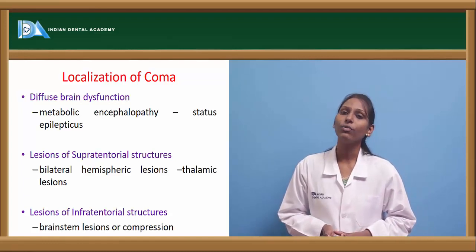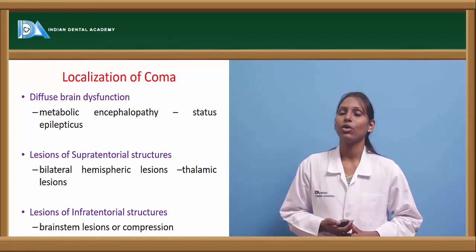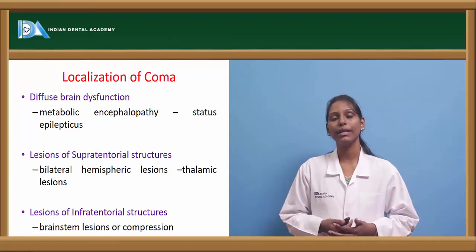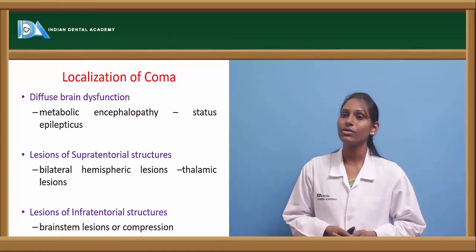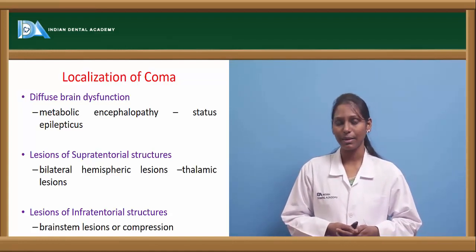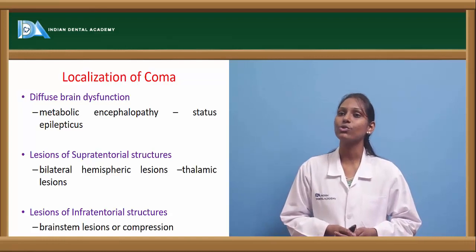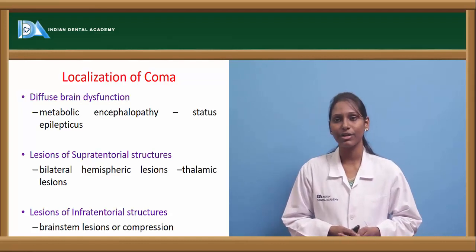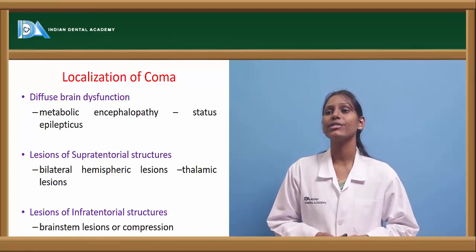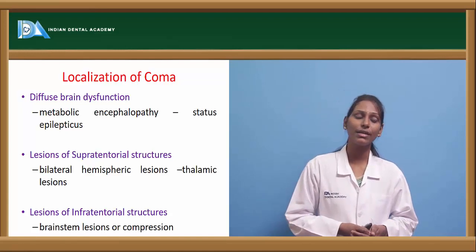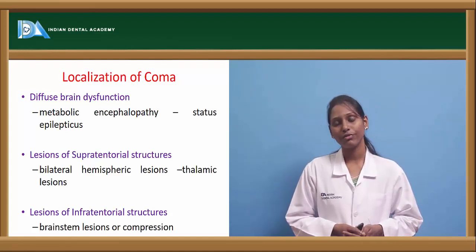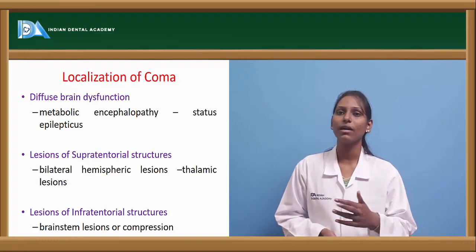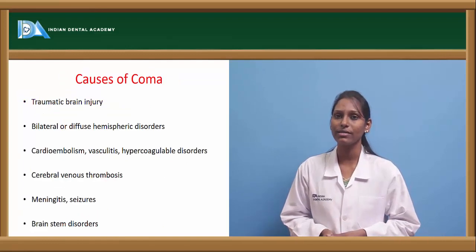So how do we localize coma? Coma can occur because of lesions at various positions of the brain. For example, in diffuse brain dysfunction, it can be because of metabolic encephalopathy or status epilepticus. In case of lesions of supratentorial structures, we can see bilateral hemispheric lesions or thalamic lesions, which can also lead to coma. Lesions of infratentorial structures, which are brainstem lesions, or any compression within the brainstem, can also lead to coma. So these are the various areas where we can localize coma.